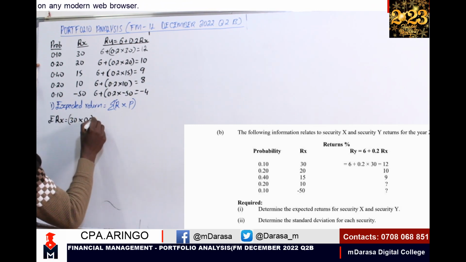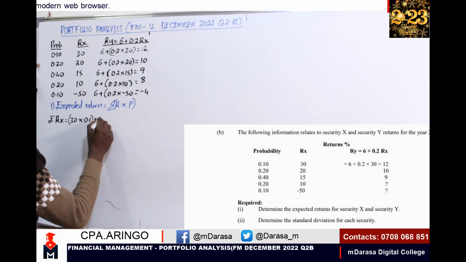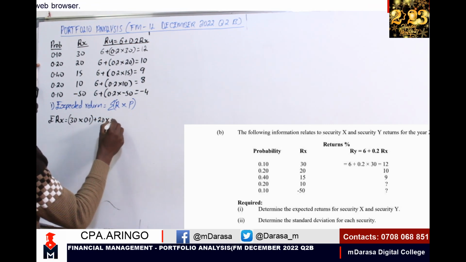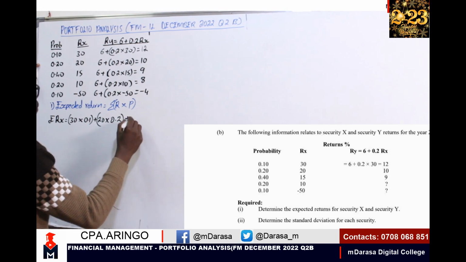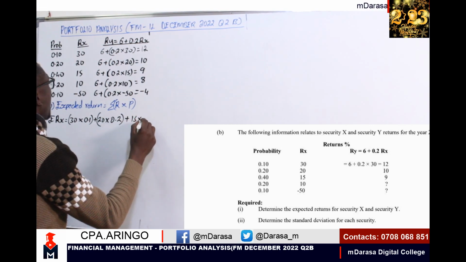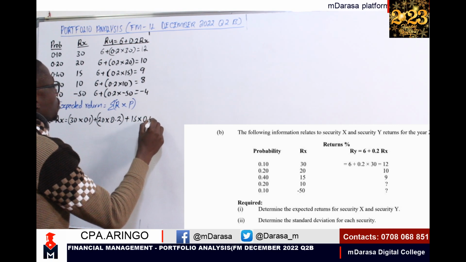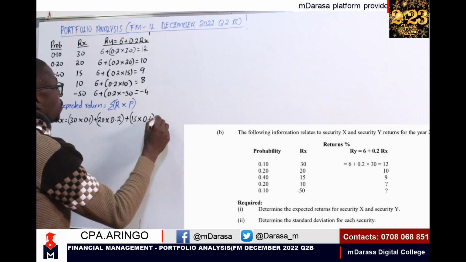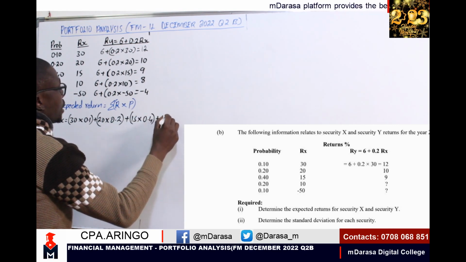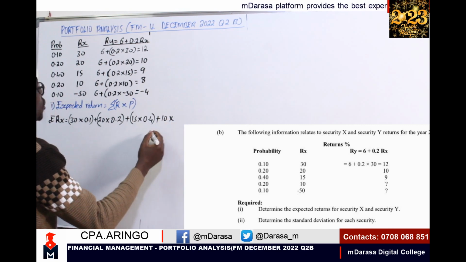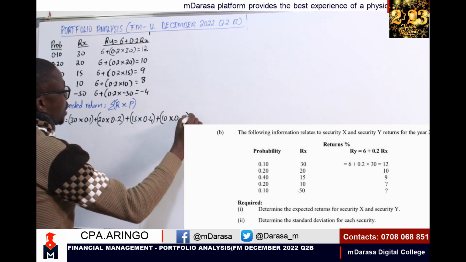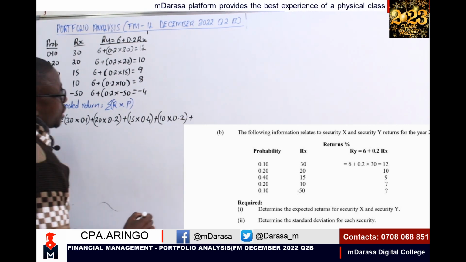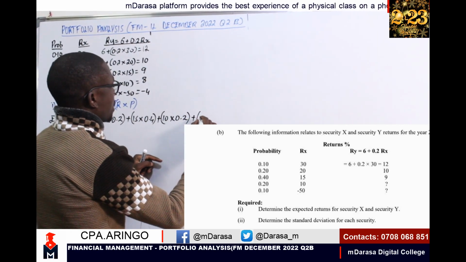We add 20 by 0.2. We add 15 by 0.4. We add 10 by 0.2. I know this is easy and most of you will have gotten this correctly. Minus 50